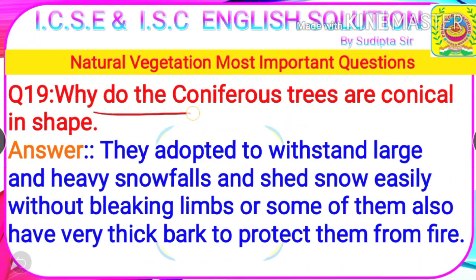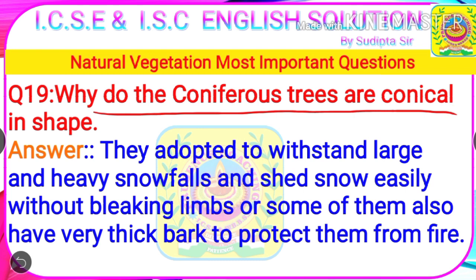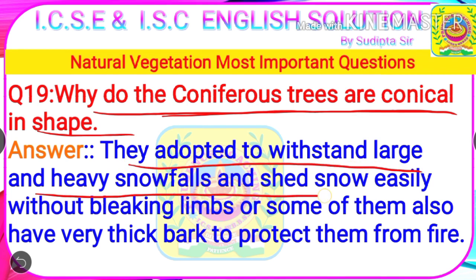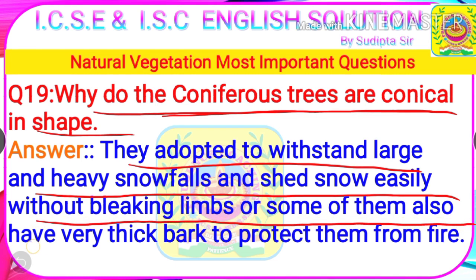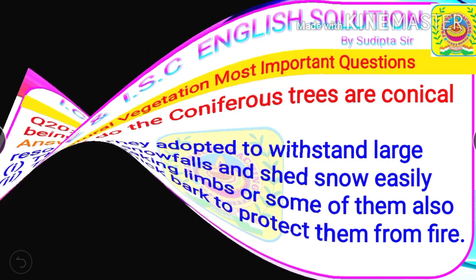Next question. Why are the coniferous trees conical in shape? Answer. The coniferous trees are conical in shape because they adapt to withstand large and heavy snowfalls and shed snow easily without breaking limbs, and some of them also have very thick bark to protect them from fire.